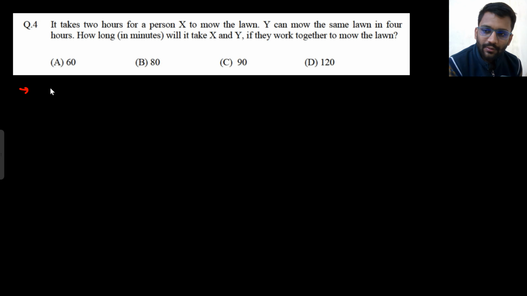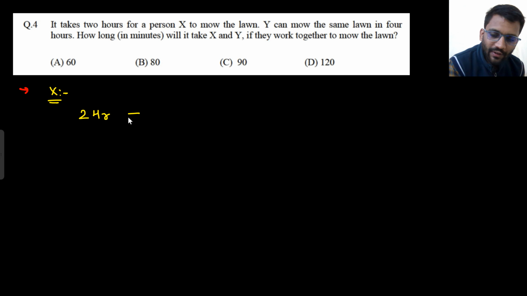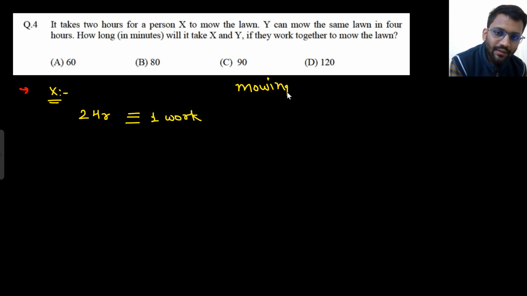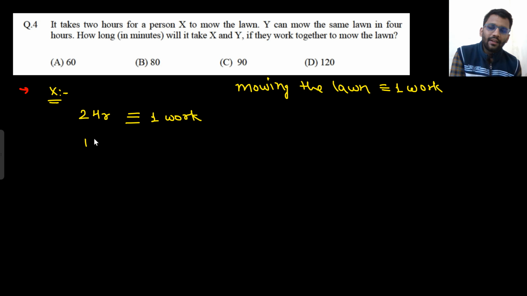We are talking about X now. In 2 hours, he can do one work, like mowing the lawn. Mowing the lawn is one work. So in 2 hours, he can do one work. In 1 hour, he can do half work.